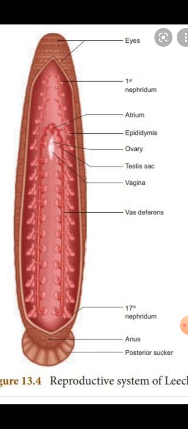That is simply the oviduct. Then the common oviduct.